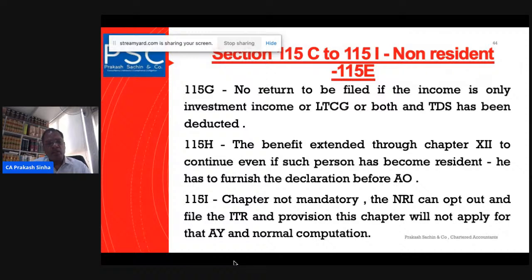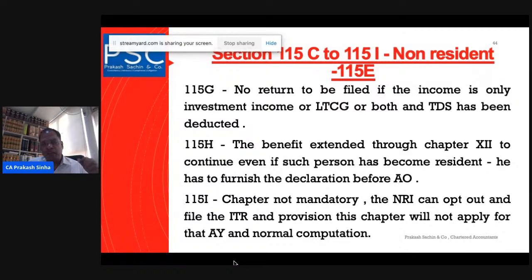That the income is only the investment income and long-term capital gain, or both. If the income on which the non-resident NRI is subject to tax in India is only the investment income or the long-term capital gain, or both, that is the first condition. And the second condition is that TDS on that income has already been deducted as per the provision of Chapter 17B.